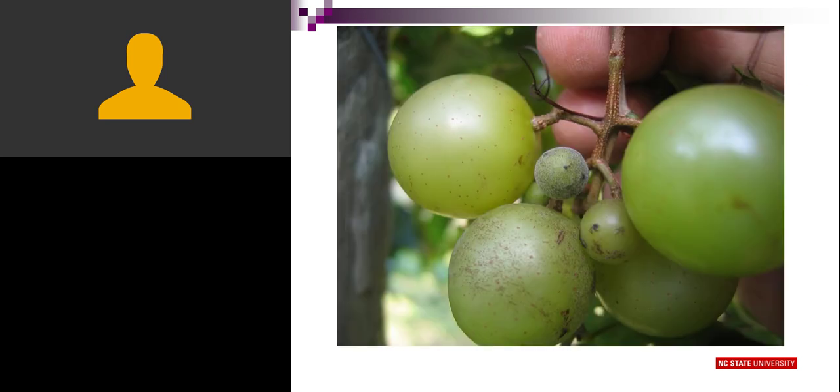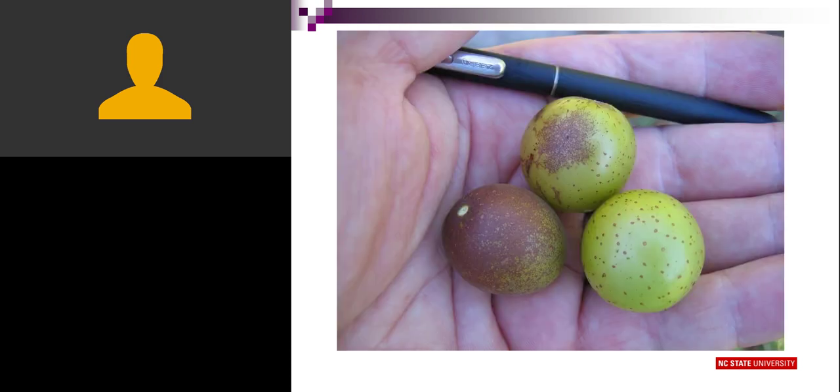In the center of this photograph, you see one small grape that has the same sort of powdery look. Again, this is indicative of powdery mildew, which is a fungal pathogen. And later in the season, that grape would look like this. The grape in the lower right of your screen is not infected, but the other two have powdery mildew symptoms, that brown scarring on the surface of the fruit.